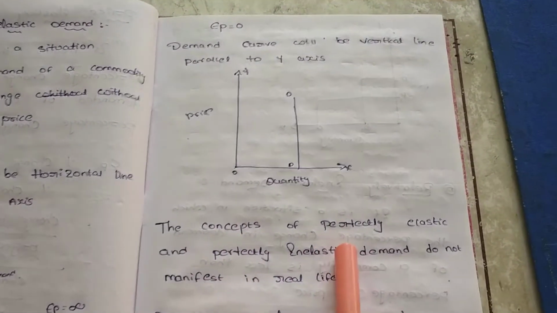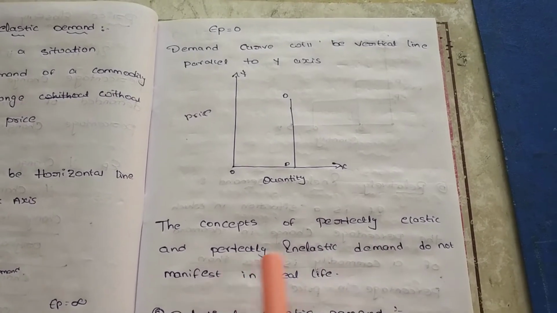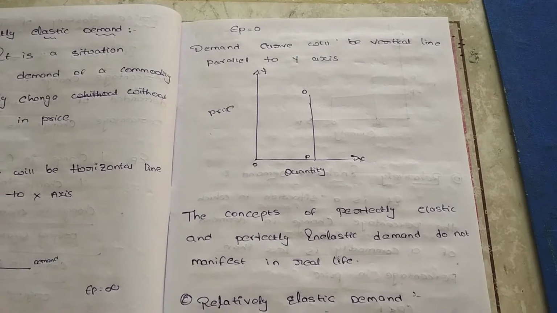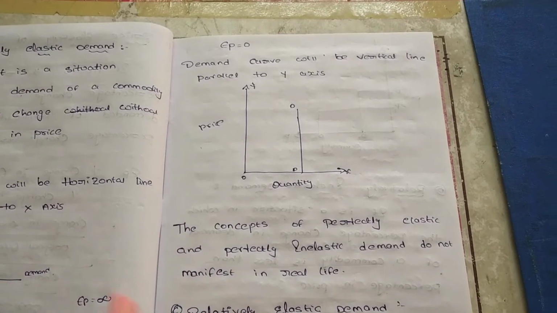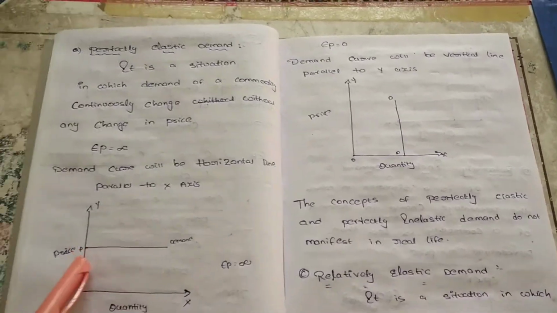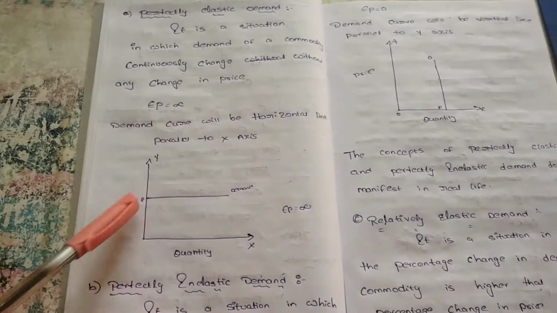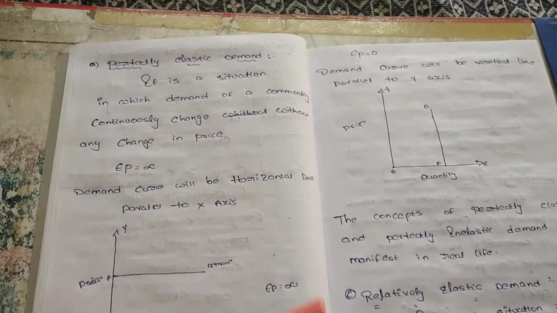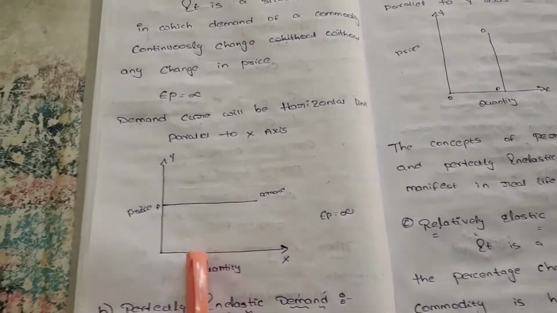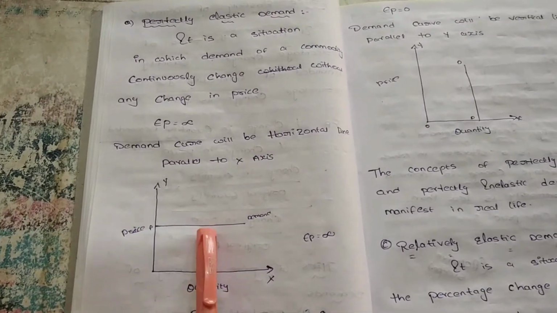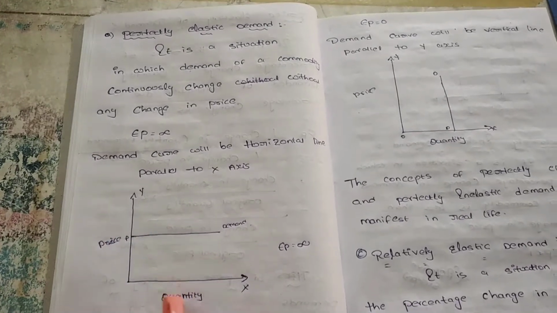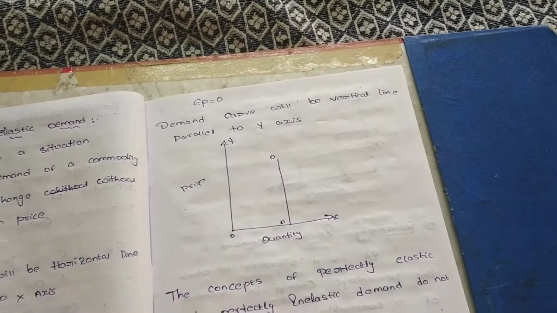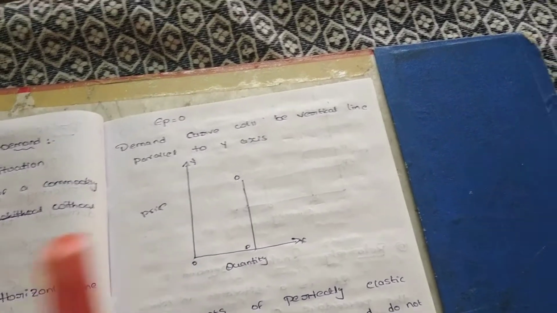The concepts of perfectly elastic and perfectly inelastic demand do not manifest in real life. We can't observe these in real life. We just have to imagine them because they are not applicable. We know the rule: if there is any increase in price, there is necessarily a change in demand. But in one case the price is constant while the demand changes, and in the other the demand is constant while the price changes. These two are not applicable in our real lives.